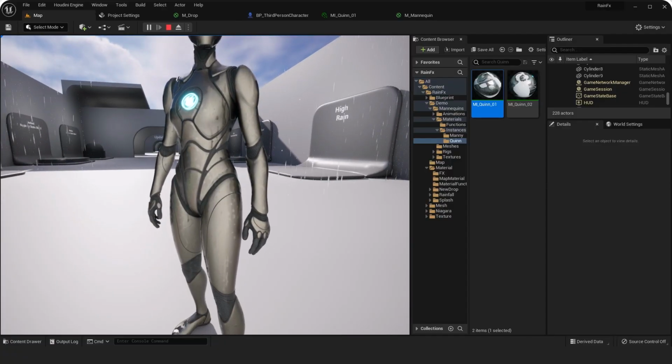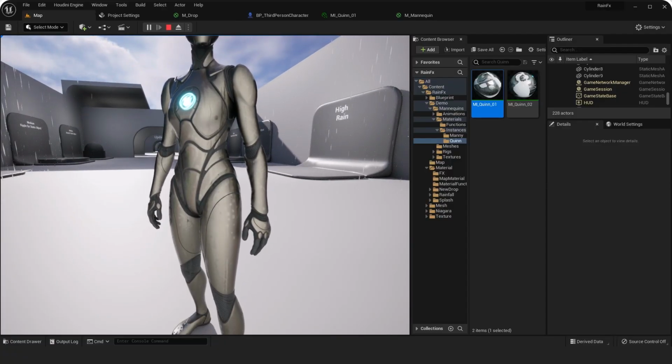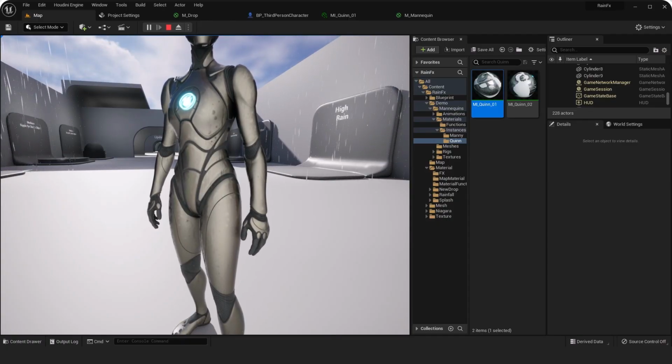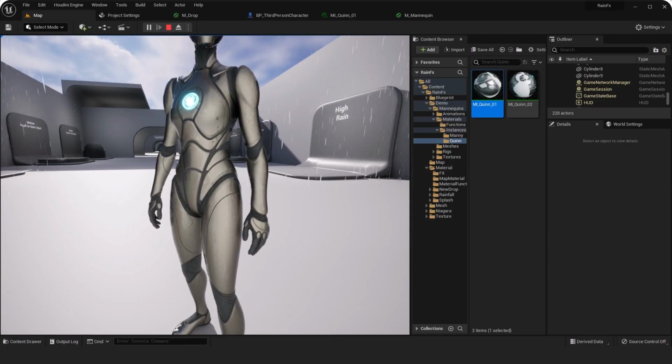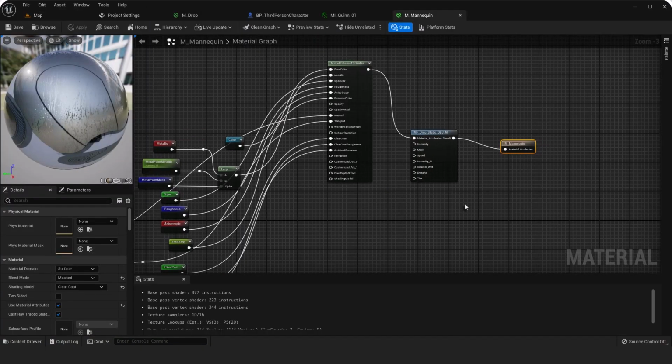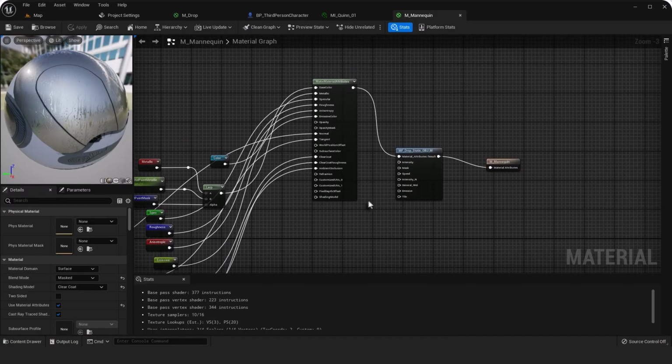As you can see, I think it looks like the raindrops are a little too big. So let's go back to the material. And here we can find the tile section.